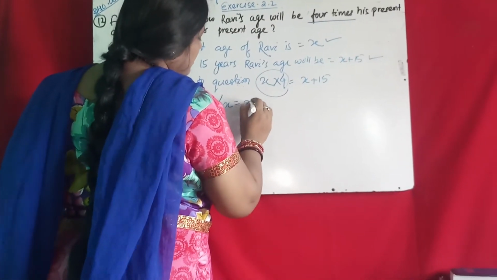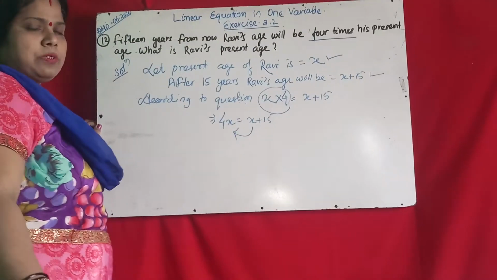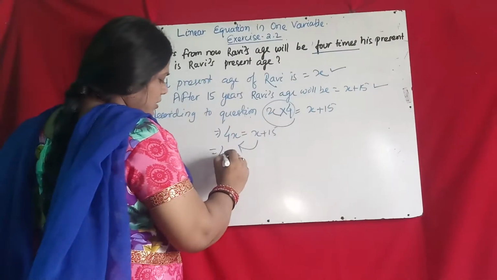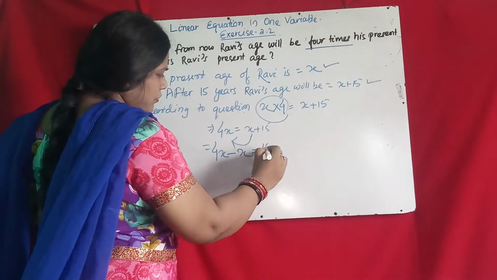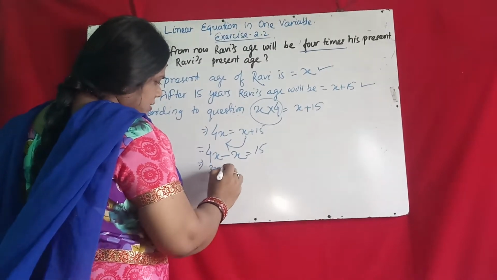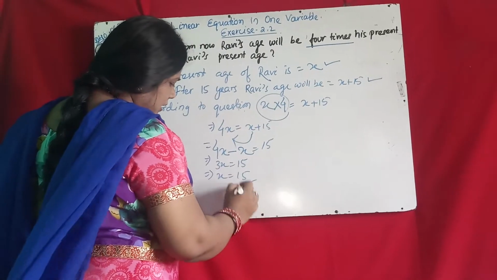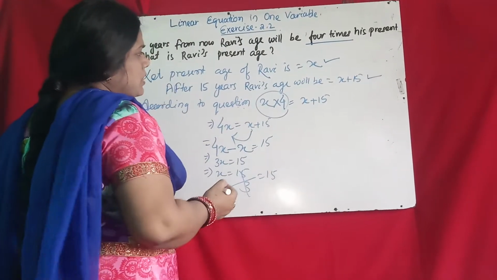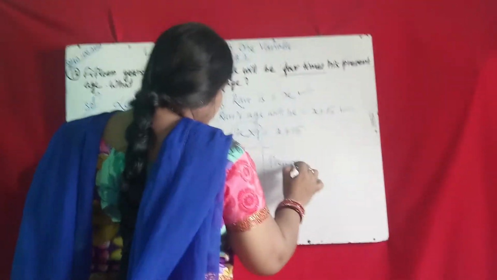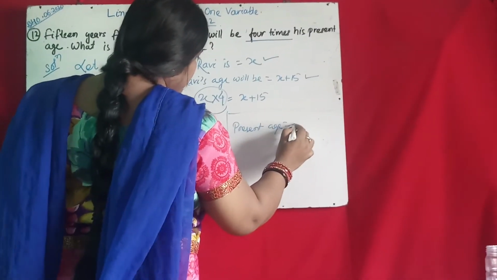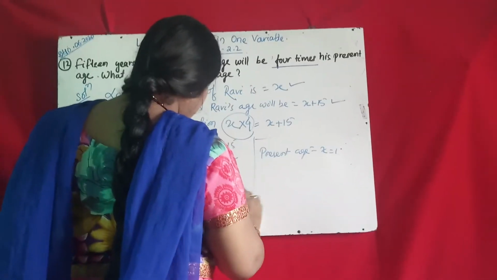4x equal to x plus 15. Take x to the left side. Then 4x minus x equal to 15. 3x equal to 15. x equal to 15 by 3 is 5. So present age, x equal to 5 years.